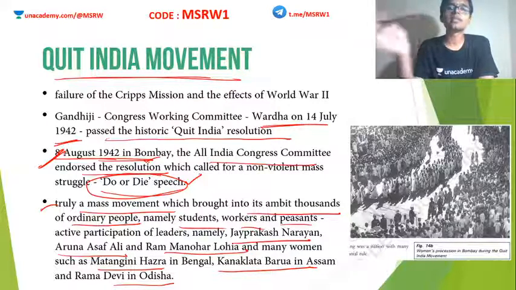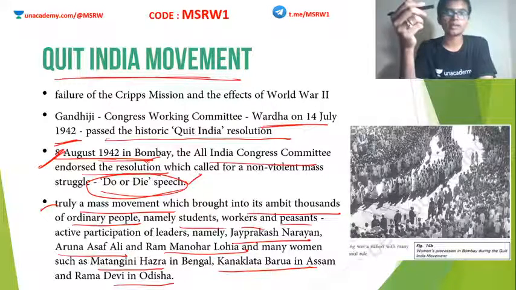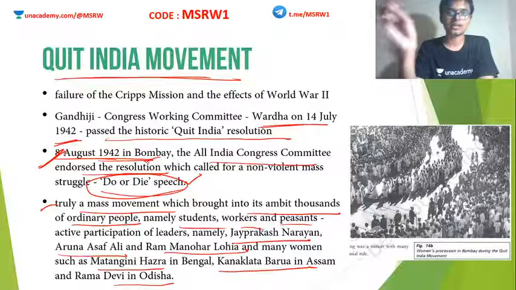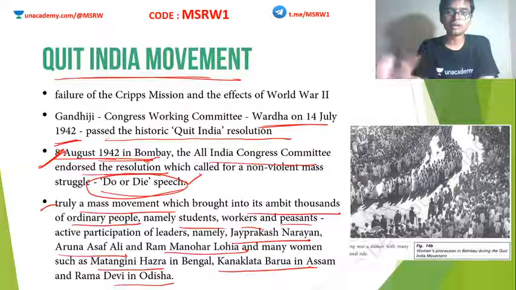All the prominent leaders were arrested. So although this movement was planned to be a non-violent movement, some kind of violence was instilled here and there because people did not have a leader. Clear? So some new leaders emerged at this time. People like Aruna Asaf Ali, Usha Mehta, etc.